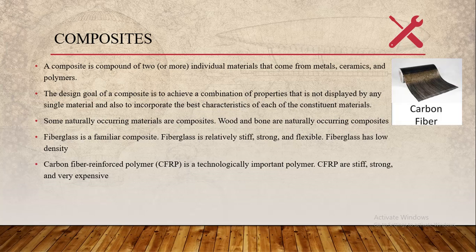Composites. A composite is a compound of two or more individual materials that come from metals, ceramics, and polymers. When you design a composite, you want to attain a single material that has the best characteristics of each of the constituent materials. Fiberglass is a very familiar composite. Carbon fiber reinforced polymer is a technologically very important composite. CFRP are stiff, they're strong, and they're very expensive.